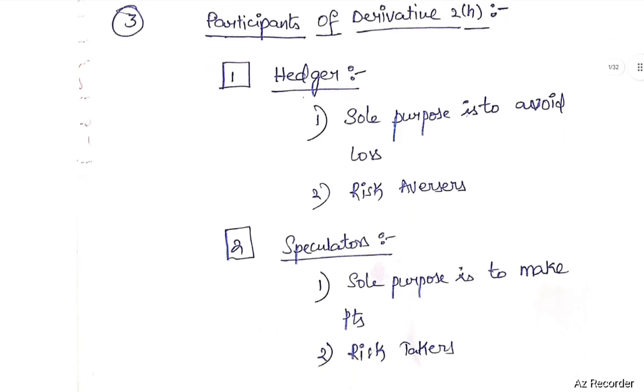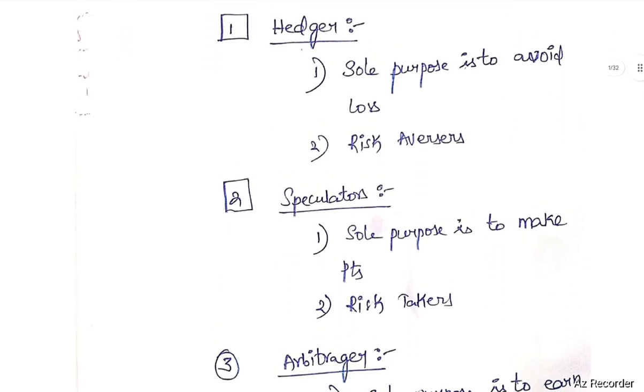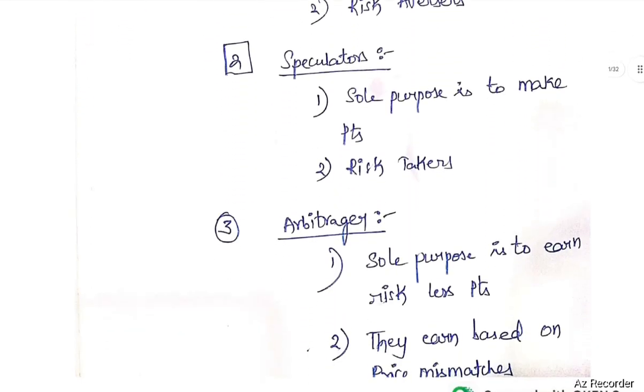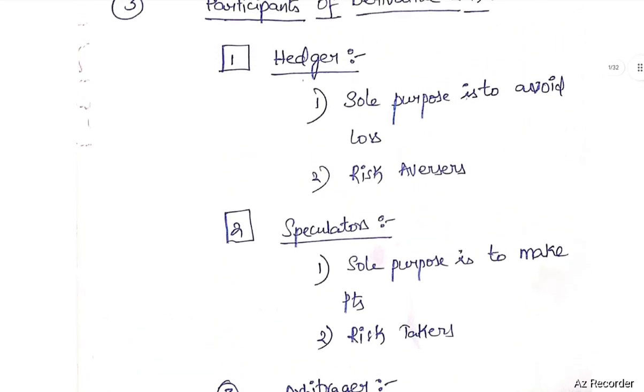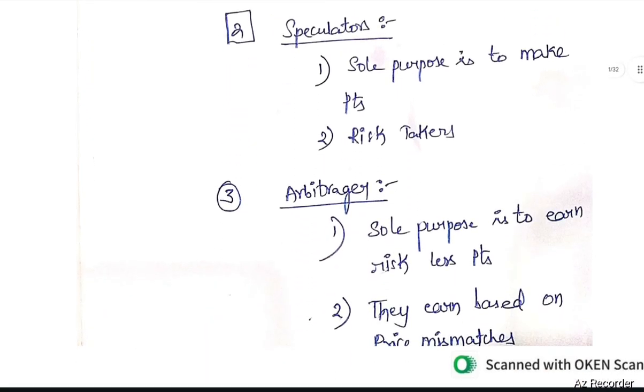Participants of derivative contract. There are three types of participants in a derivative contract: hedger, speculator, arbitrator. Hedger. The sole purpose of a hedger is to avoid loss. Hedgers are risk averse. That means they do not like to take a risk. Next, speculators. The sole purpose of a speculator is to make profits. They are risk takers. Arbitrator. The arbitrator's sole purpose is to earn riskless profits. They earn profits based on price mismatches between two markets.